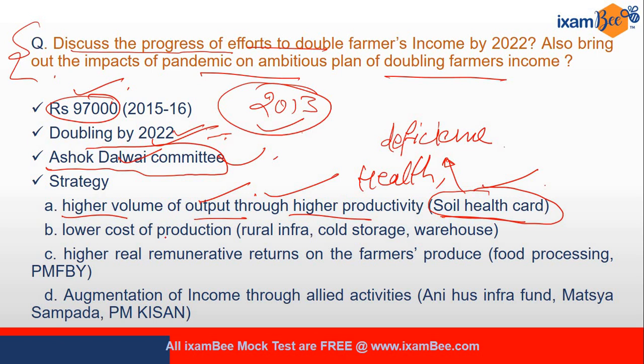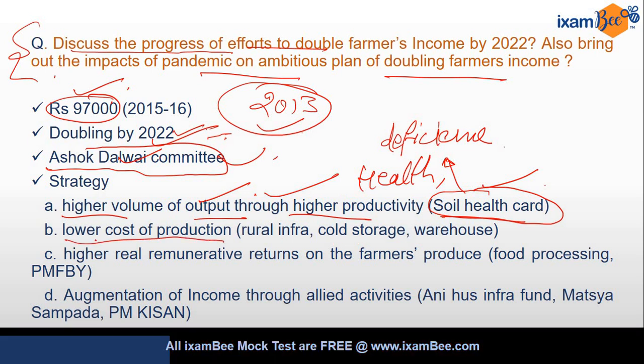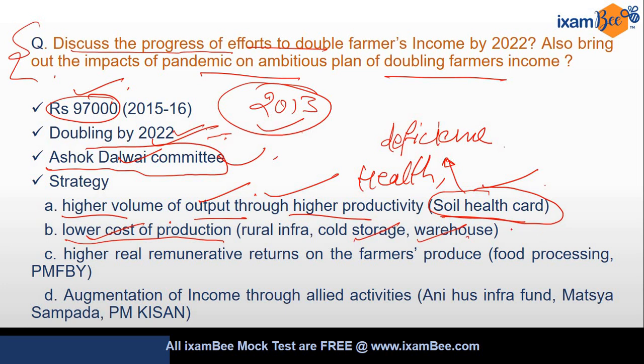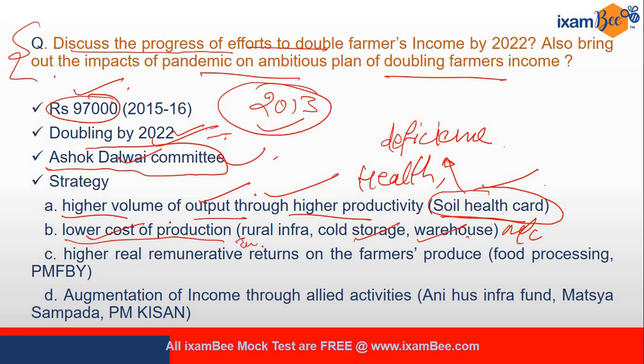Then second strategy is lower cost of production. Lower cost of production, how will you ensure this? In order to lower the cost of production, you need to provide cold storage, warehouse, you need to provide machineries also, है ना? You need to reduce the labor cost. So for that matter, you need to have a rural infrastructure also, in form of rural roads. It will help you to connect with the APMC markets and various other urban markets also. So it will have chances to improve farmers income, right?